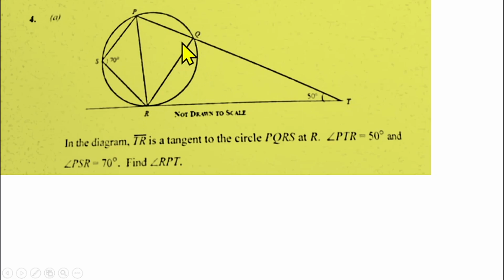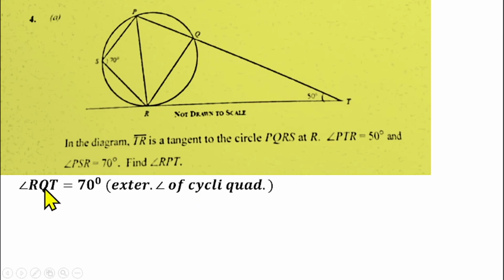Then this angle here, which is 70 degrees, angle PSR, has a relationship with angle RQT, which is this angle here. So angle PSR is equal to angle RQT. Reason being that the exterior angle of a cyclic quadrilateral is equal to the opposite interior angle. So angle RQT is equal to 70 degrees.